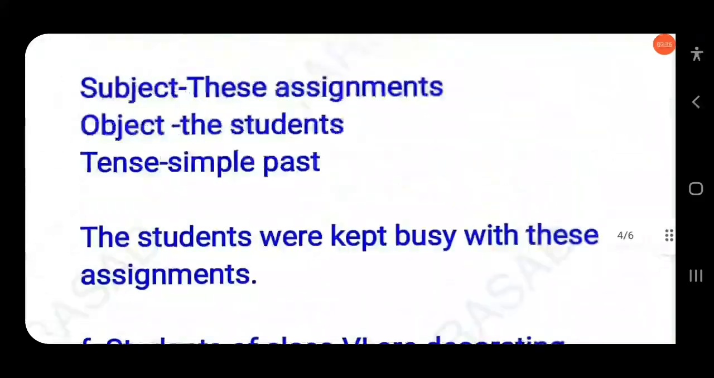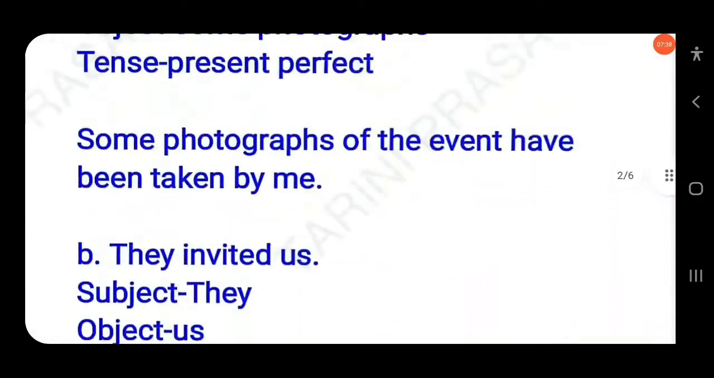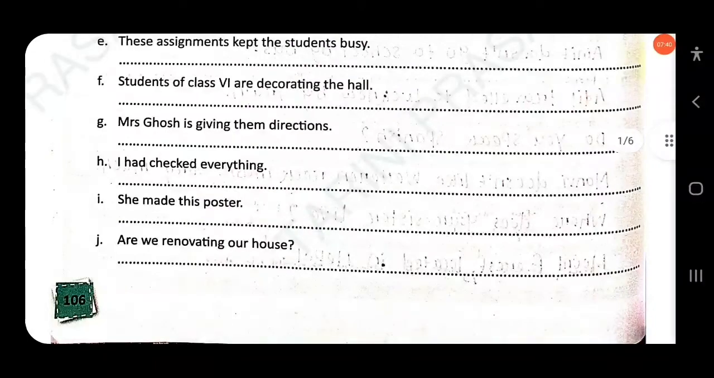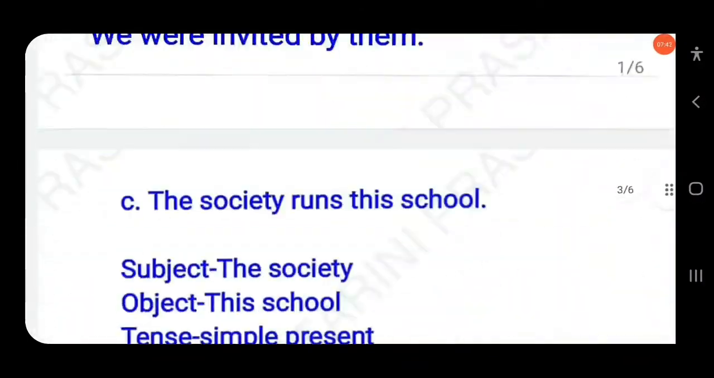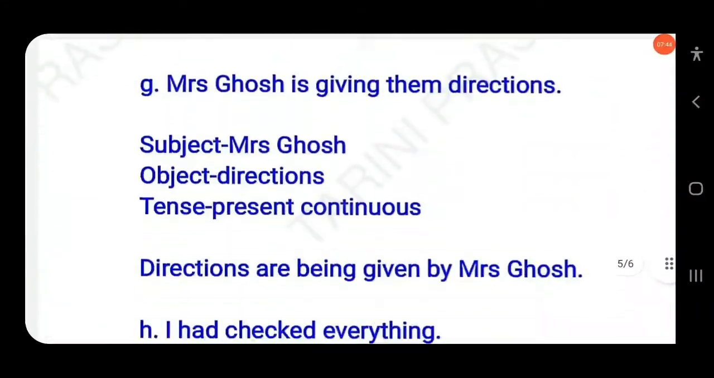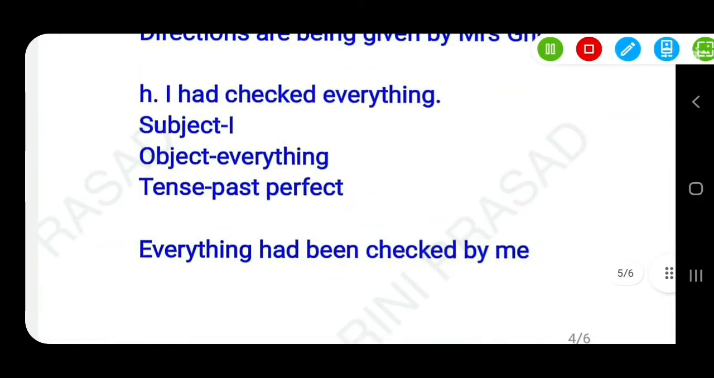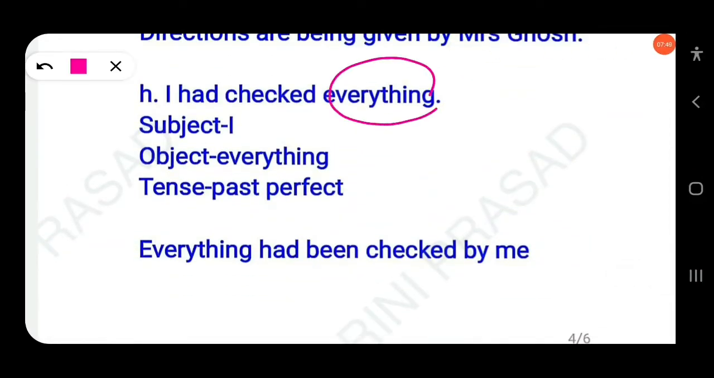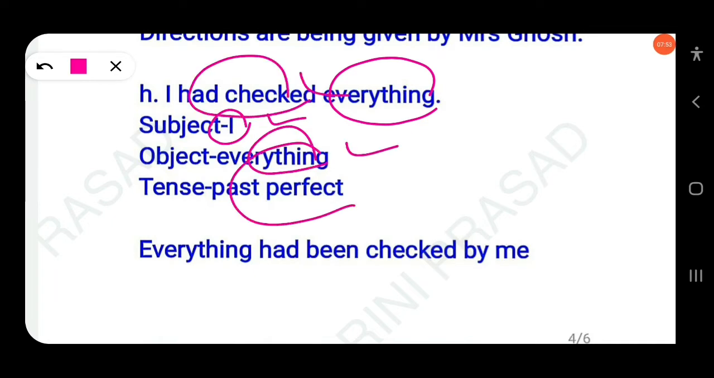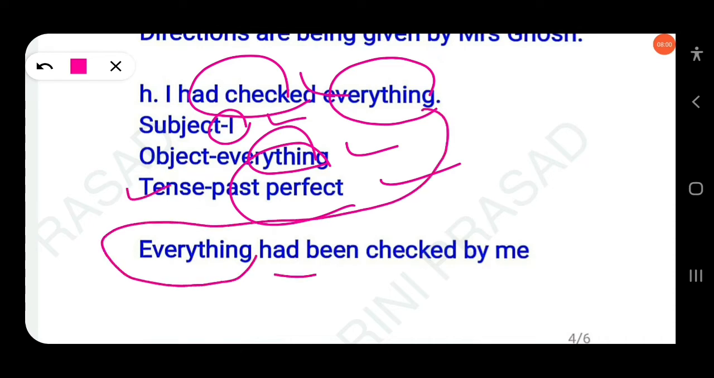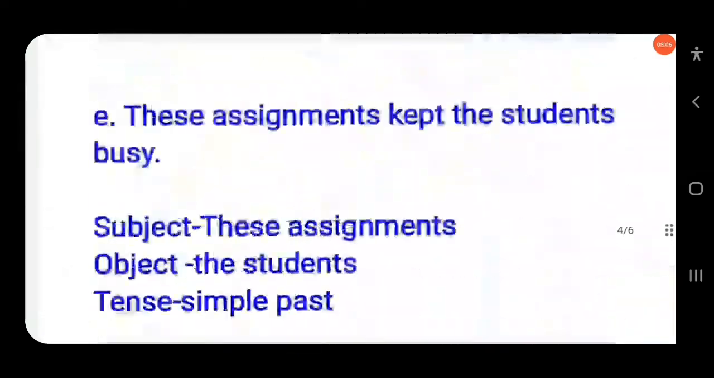Then the next question: I had checked everything. Here the object is everything, the subject is I, and the tense is past perfect, had checked. The object in the active becomes the subject in the passive voice: everything had been checked by me. The agent I becomes me, by me. Clear?